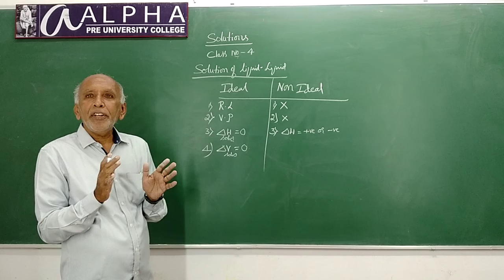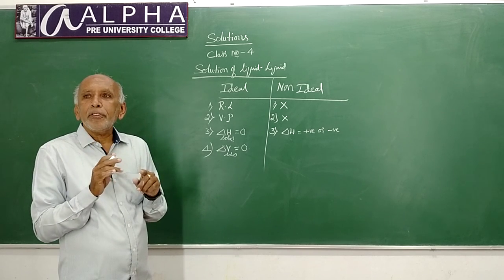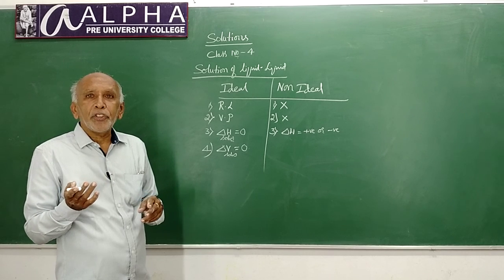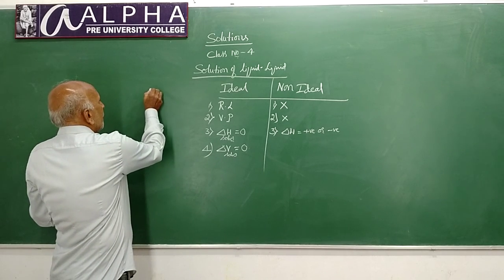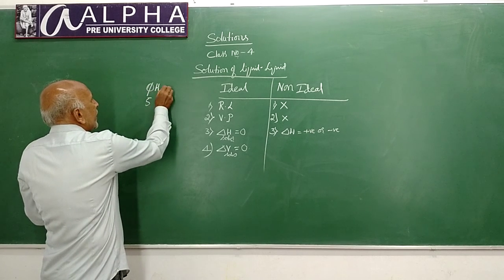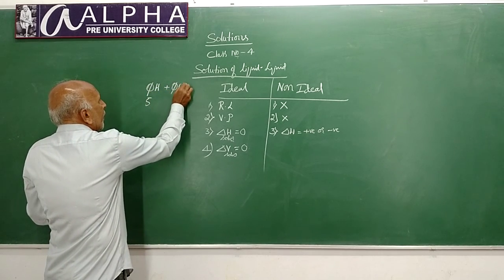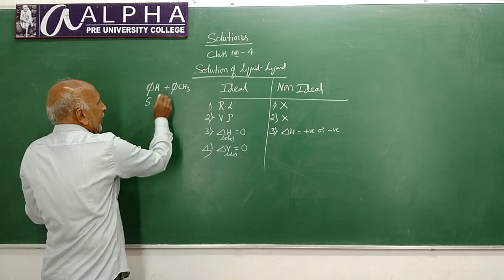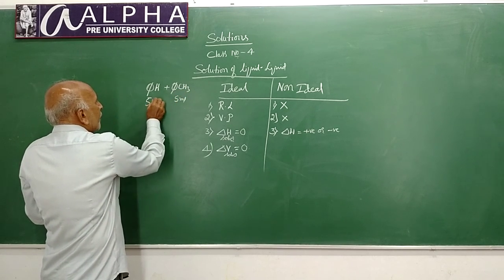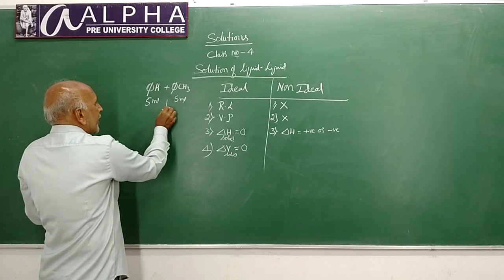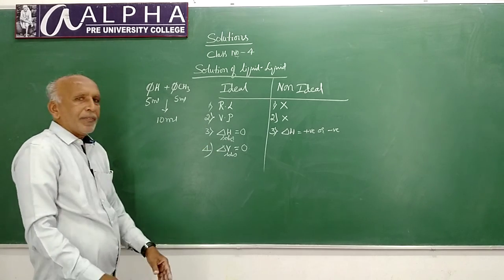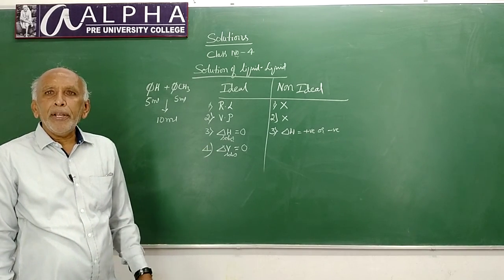That means if you mix 5 ml of benzene and 5 ml of toluene, here Ph stands for C6H5 group, the resultant mixture will be 10 ml.